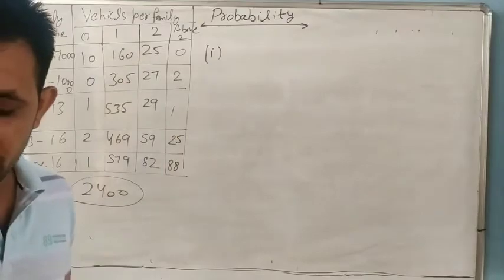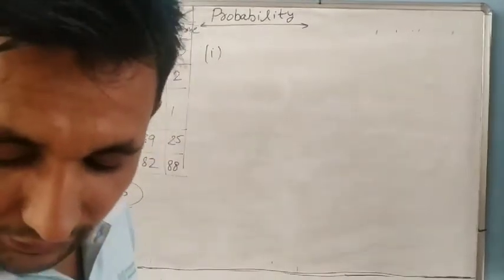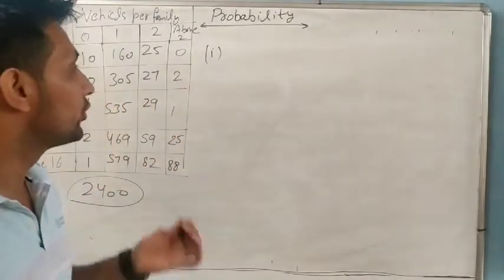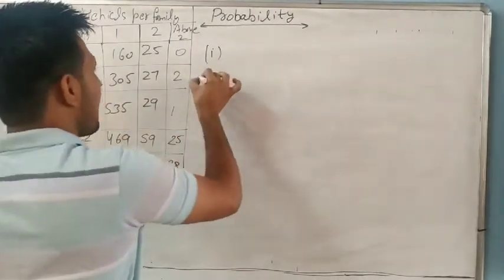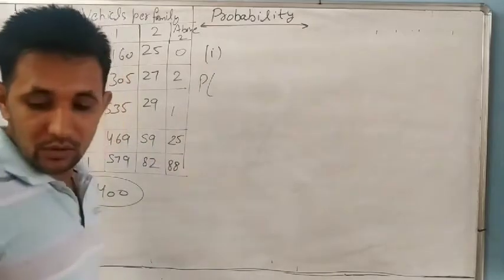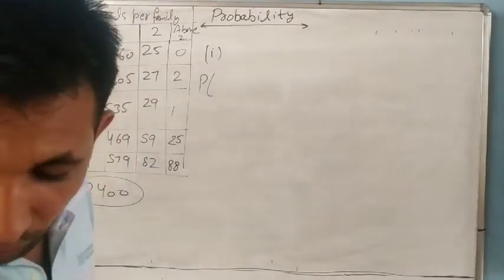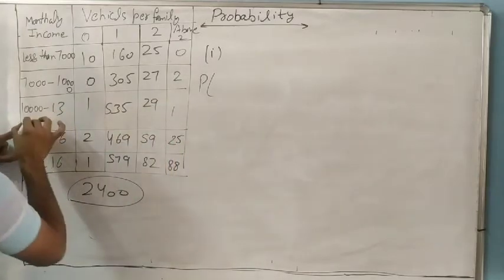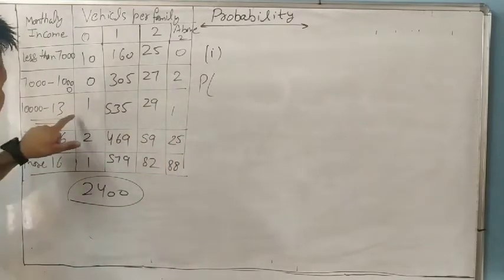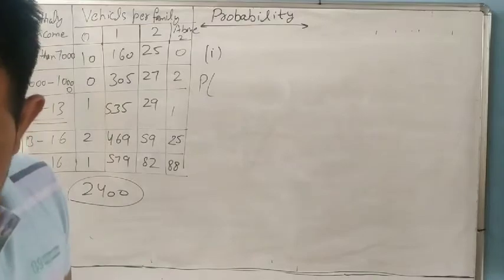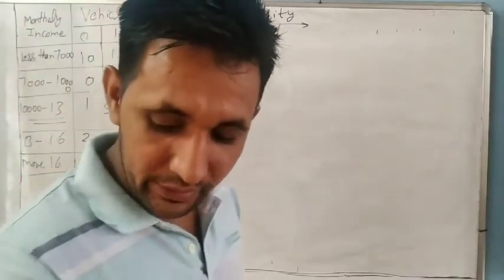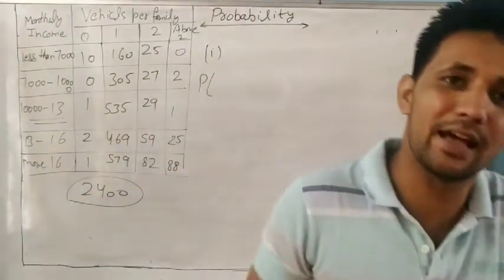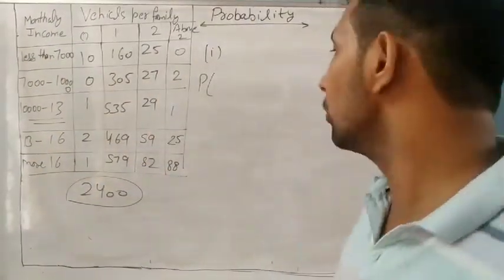First part: find the probability of earning 10,000 to 13,000 per month and owning exactly 2 vehicles. Exactly means neither less than 2 nor more than 2.